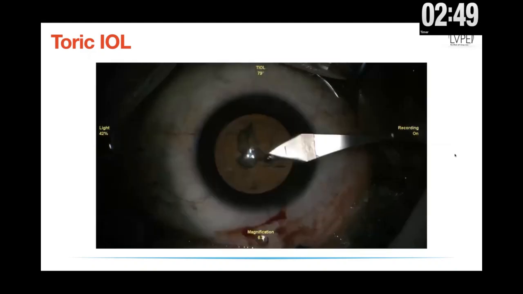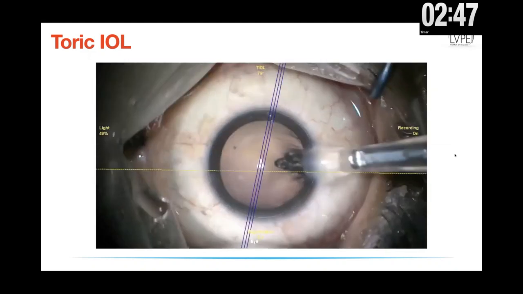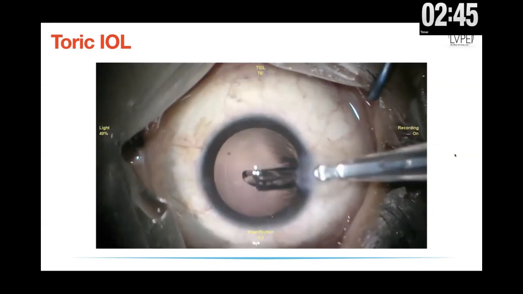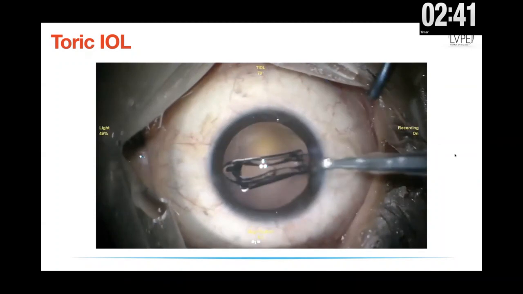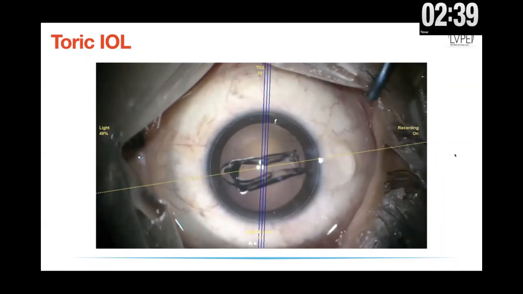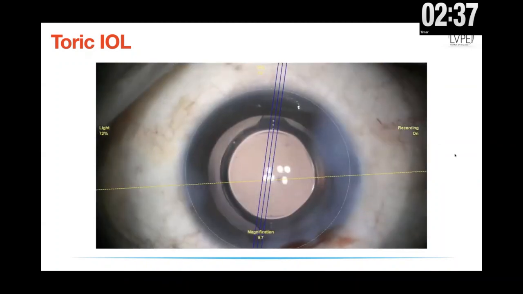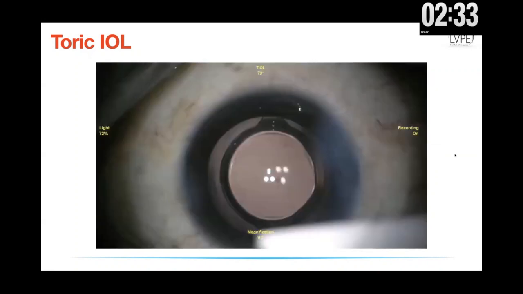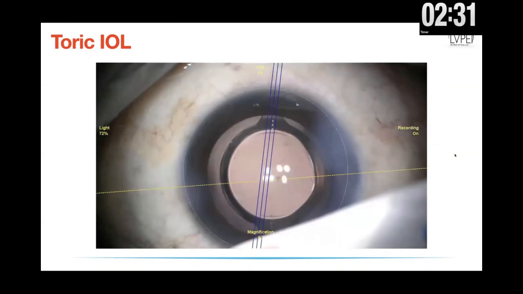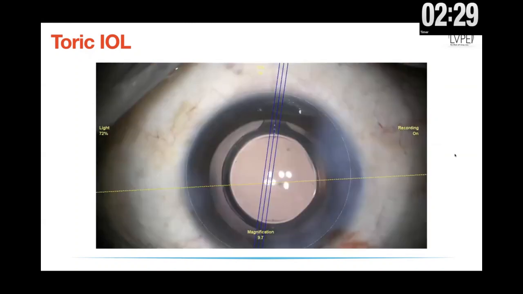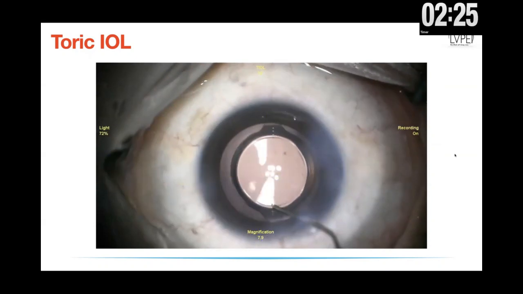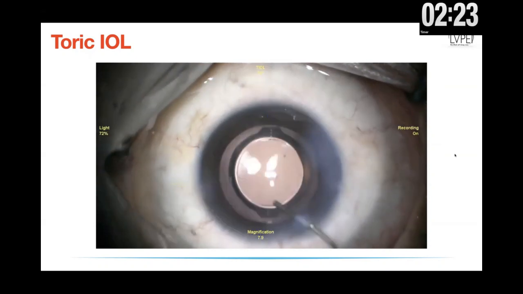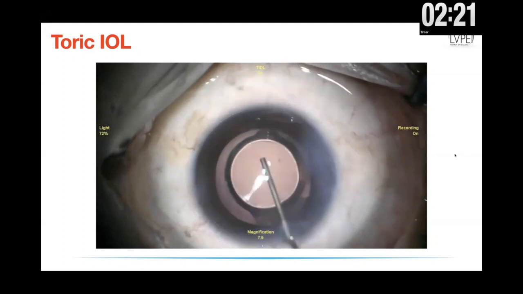And once you make your incision and complete your cataract surgery, as you implant your toric lens, this is a toric lens implantation. This is, I think, a J&J toric lens, and you'll see that we are trying to align the toric lens along with the marker, and you see that it's slightly misaligned because of parallax. And I'll go back and try to align the lens again. You see here, I'm trying to go back and push the lens slightly to the left side to make sure that I've got perfect alignment at the end of surgery.